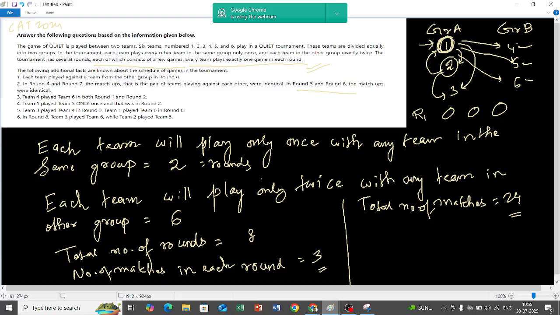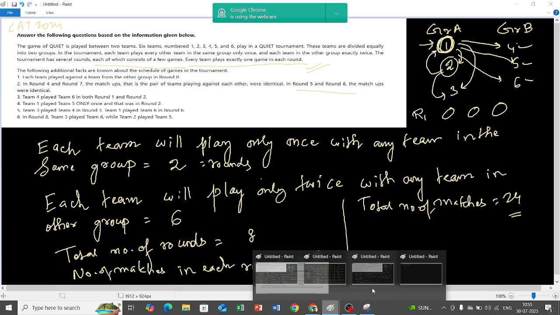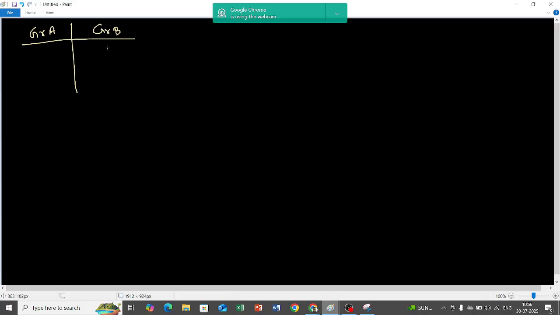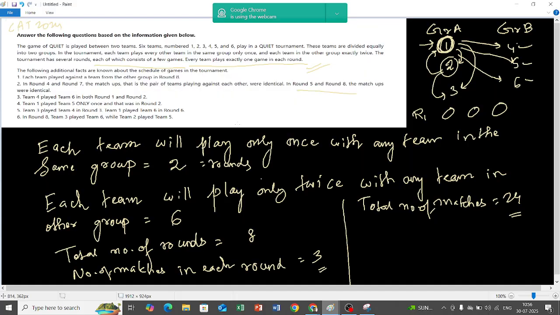Information number 1 says each team played against a team from the other group in round 8. So that means every team in group A played every team in group B in round 8, but I don't know which teams are there. So information number 1 is not relevant at this point. As I told you earlier, I have to search for sure-shot information. In instruction number 2, in round 4 and round 7 the matchups, that is the pair of teams playing against each other, were identical. What is the meaning of this? I will explain later. As of now we don't know what the teams in the group are, so we cannot go for this now.